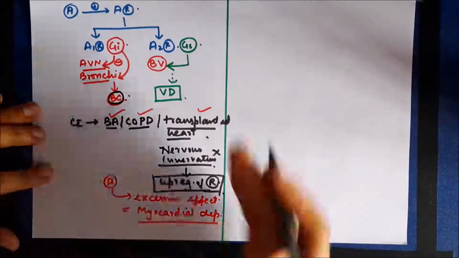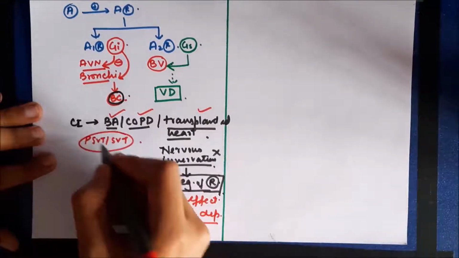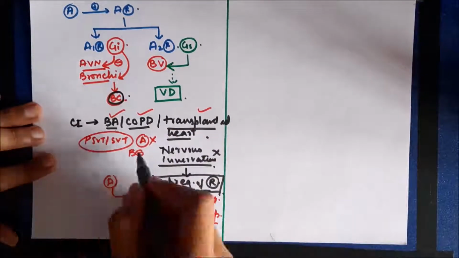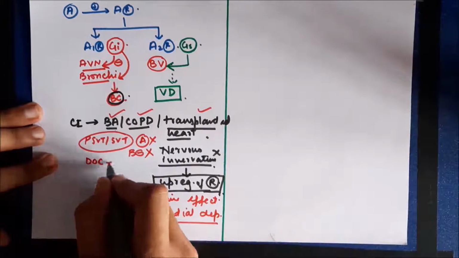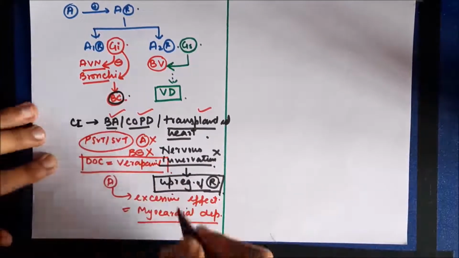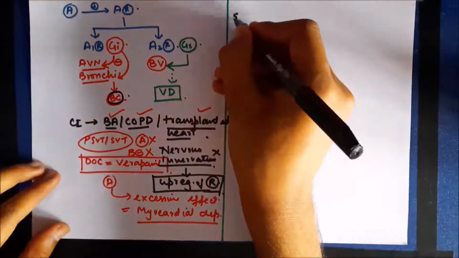Now, if in case of bronchial asthma or COPD there is an acute attack of supraventricular tachycardia or PSVT, then normally we use adenosine, but here we cannot use adenosine. So then we shift to beta blockers, but again in this case we cannot use beta blockers because they'll produce bronchoconstriction. So in this case the drug of choice is Verapamil, which is a calcium channel blocker and produces a depressant action on the AV node. So it's the drug of choice in case of these arrhythmias in bronchial asthma and COPD.